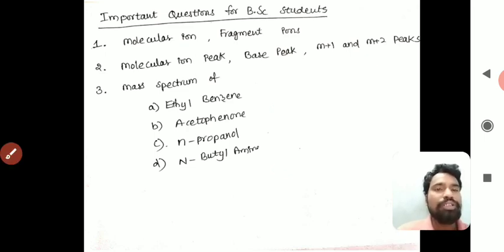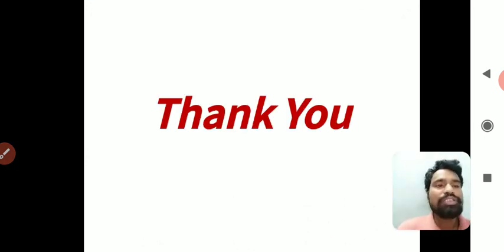With this the mass spectrometry chapter is completed. In this chapter we have discussed the basic idea of mass spectra, the electron bombardment process, and the result of electron bombardment, that is molecular fragmentation.